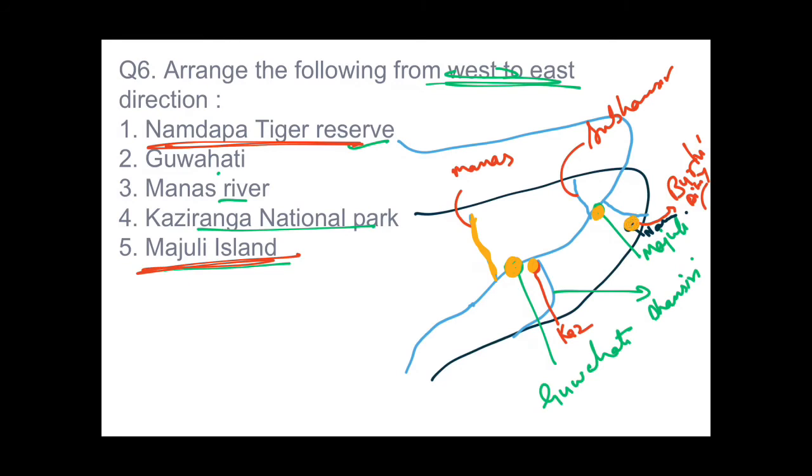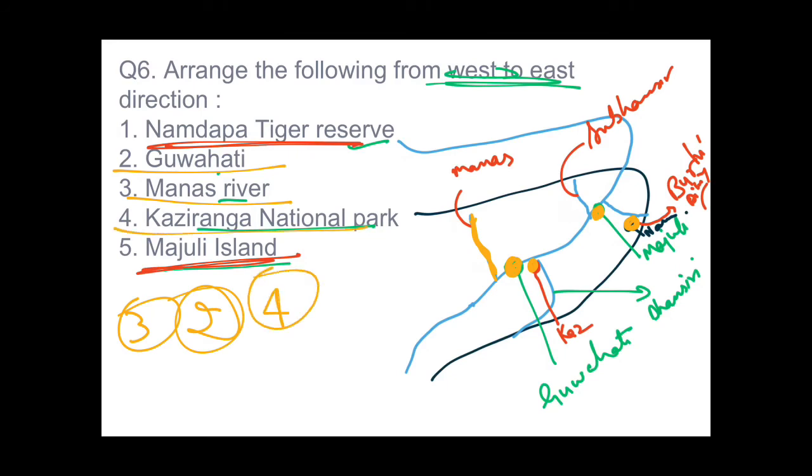Manas River in the first position, that is 3, then Guwahati in the second, that is 2, and third will be Kaziranga National Park, that is 4, and then Majuli Island in 5th, and then Namdapa Tiger Reserve, that is 1. So the sequence from west to east would be 3, 2, 4, 5, 1. This would be the answer. Again I am telling you, if you want a clearer view of this Brahmaputra river system, just watch my previous video. Now we come to question number 7.